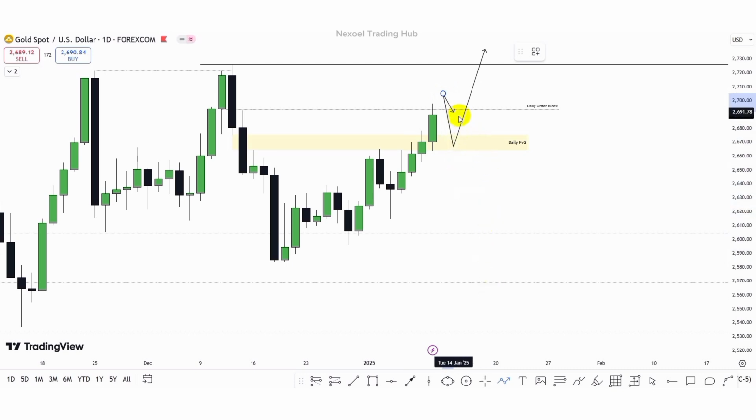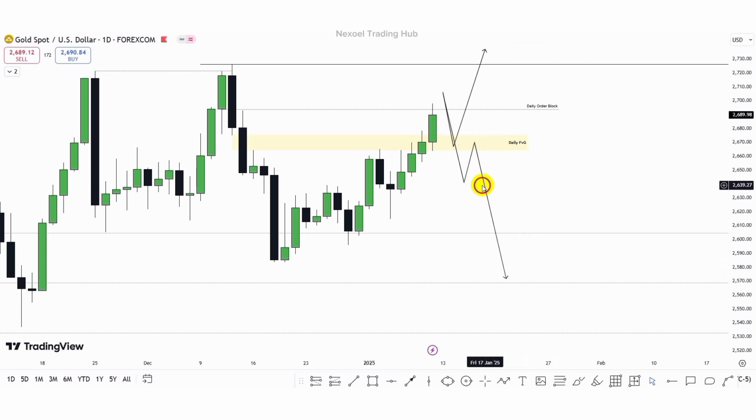So meaning we are going to see if price is going to break through this inversion fair value gap, then we're going to know that we're going to continue bearish to the downside. So this is it. We're going to see if gold takes out the inversion fair value gap, then we're going to expect to see a pullback to retest the inversion fair value gap, and then we have continuation to the downside. So these are my two expectations in the gold pair.